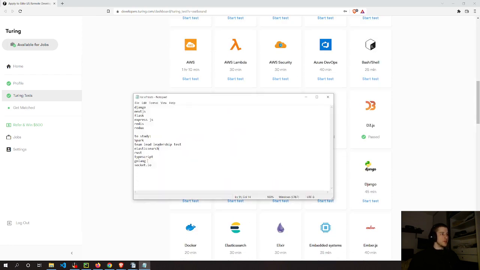And then I have these ones which I'm going to take just to take some notes. Some of them I know some stuff, but I'm not sure if I know enough to pass the tests. So I know a little bit of Rust and TypeScript and Golang and Socket.io, but not sure if it's enough. And a little bit about Spark, but definitely not enough to pass. But I'm still gonna take the test.